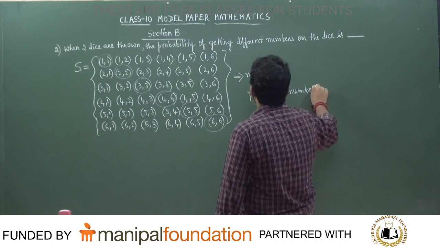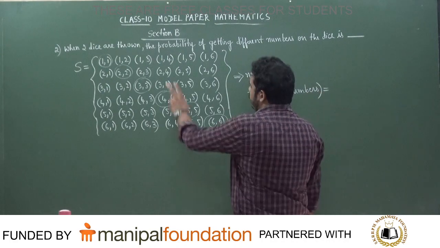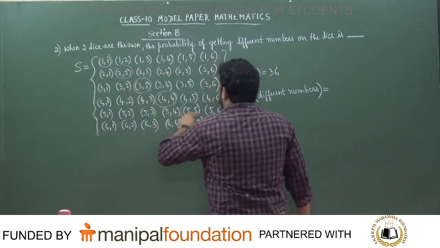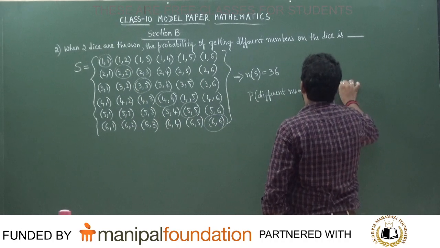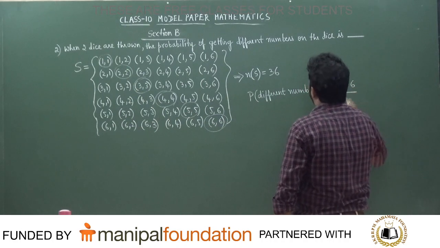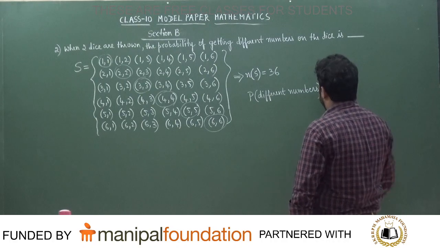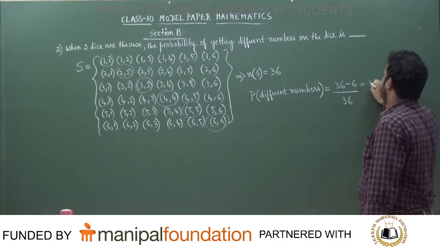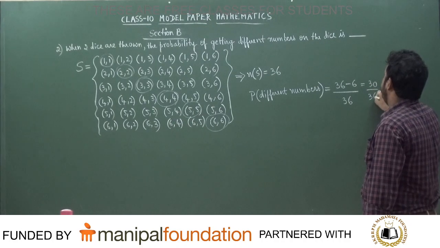So out of these 36 numbers, only 6 numbers are the same: 1 2 3 4 5 6. Then what is the probability of different numbers? 36 minus 6, divided by the total number of events in the sample space, 36. The answer we get is 30 divided by 36.